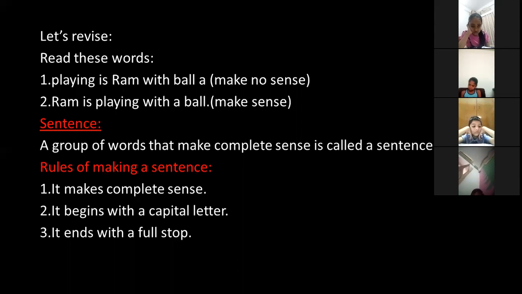Now, what are the rules of making a sentence? It makes complete sense. It begins with a capital letter and it ends with a full stop. You can see the second sentence starts with a capital letter and ends with a full stop. And this is your subject. And what is a subject? Either it is a noun or a pronoun.